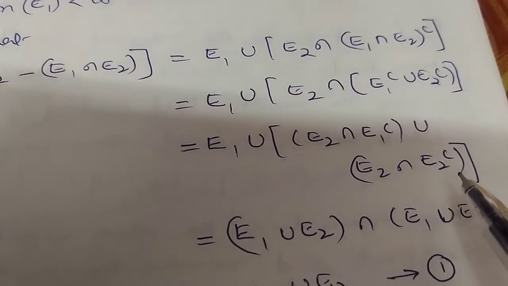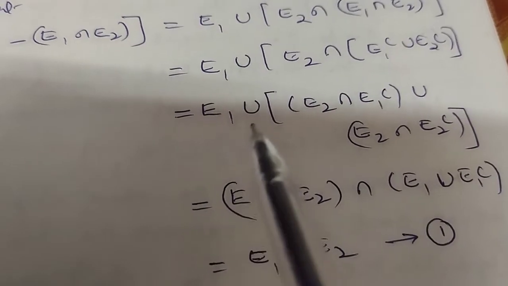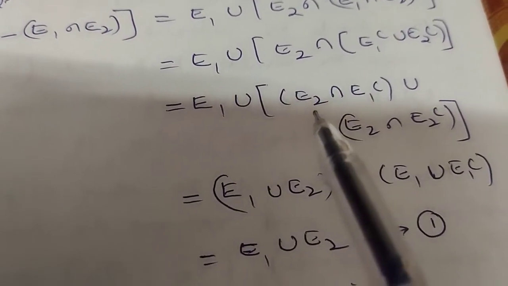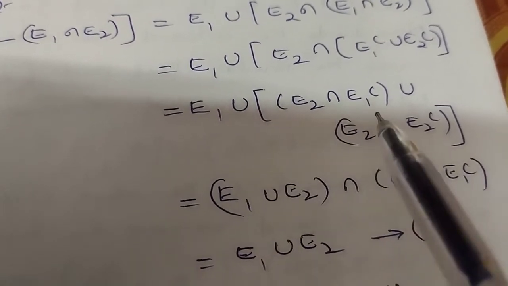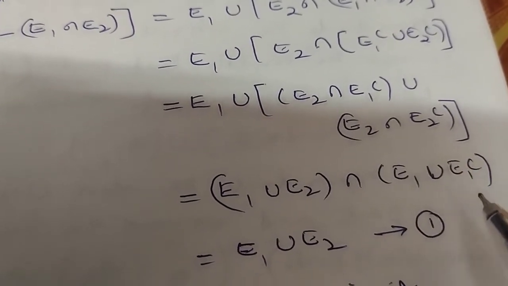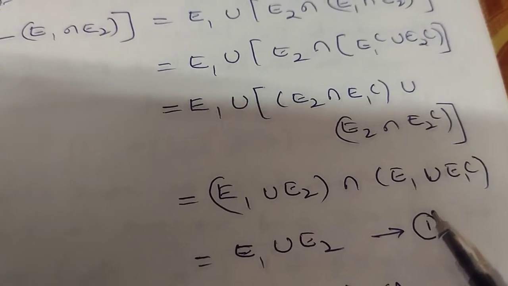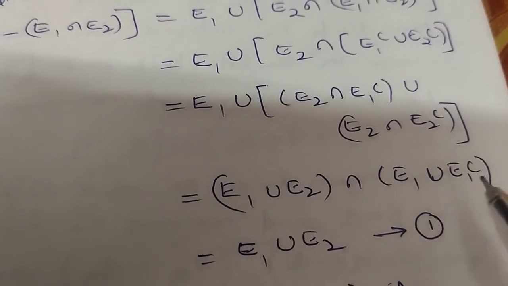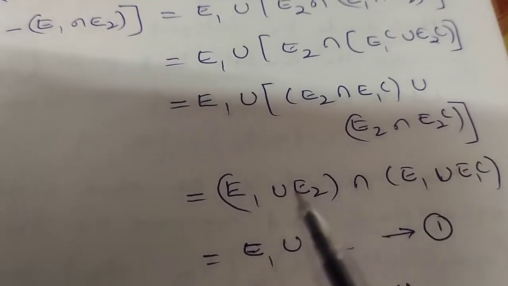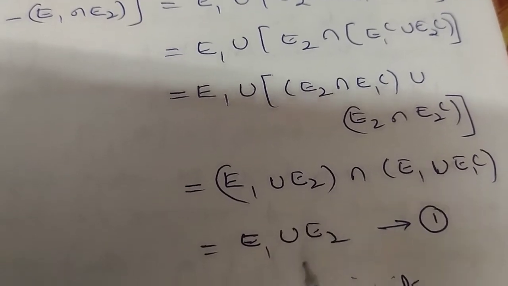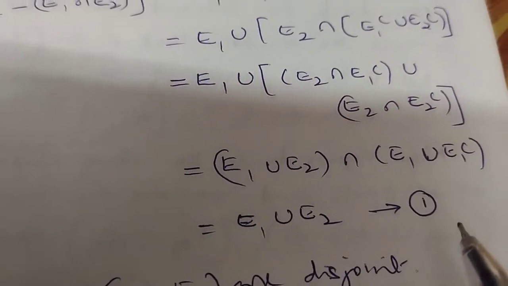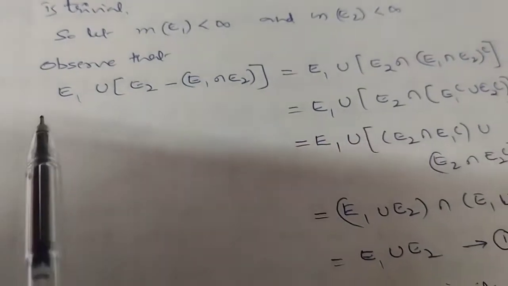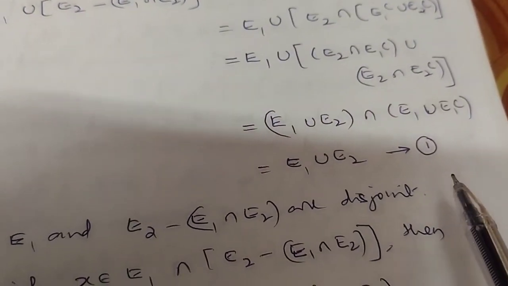So this is E_2 intersection E_1 union E_1 complement, and E_1 union E_1 complement is the whole set, so we get E_1 union E_2 only.